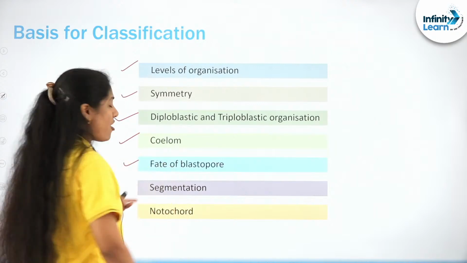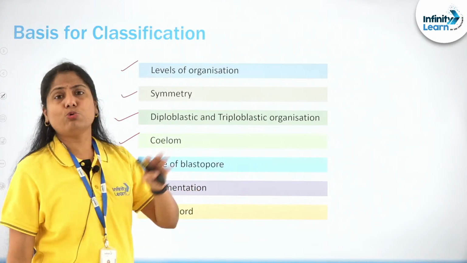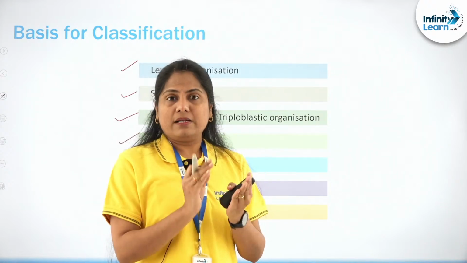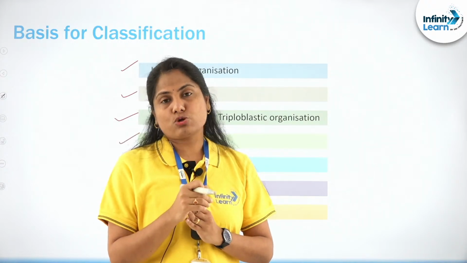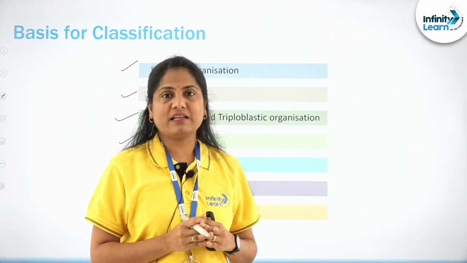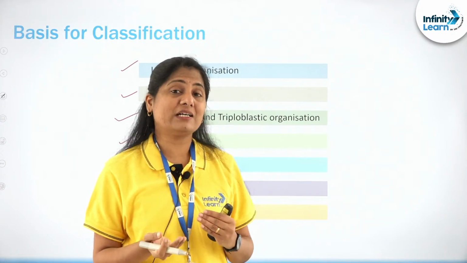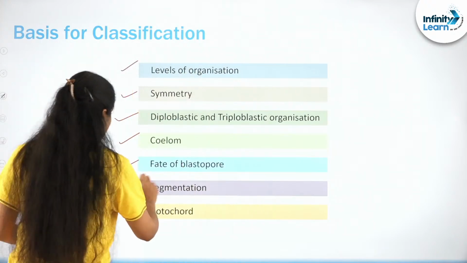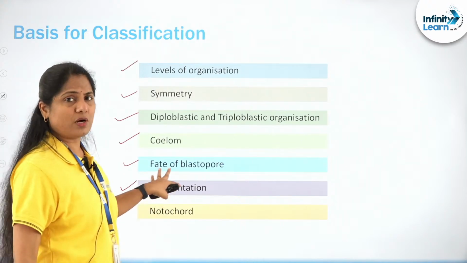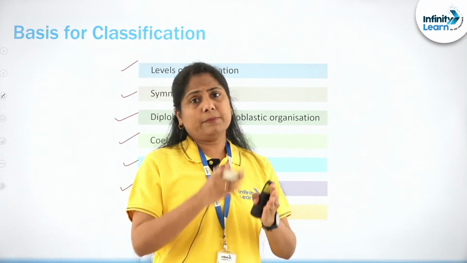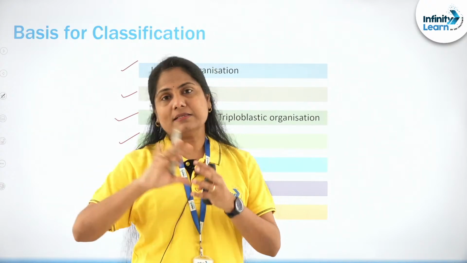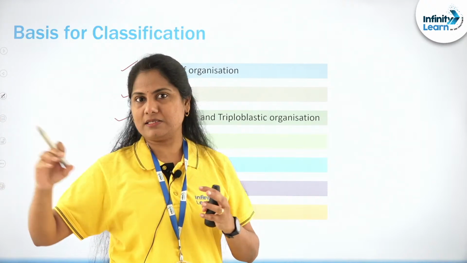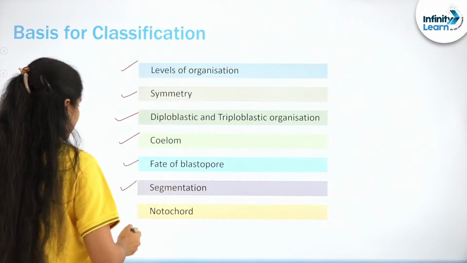The fate of blastopore. During the embryonic development, the opening to the external environment is a little pore called the blastopore at a particular stage of the embryonic development, whether it is developing into the anus or mouth, based on which also we can classify the animals. Segmentation, very easy to understand from the very word, whether a particular animal has segmentation. Some or most of the organs are serially repeated. It's metamerism, we are going to discuss.